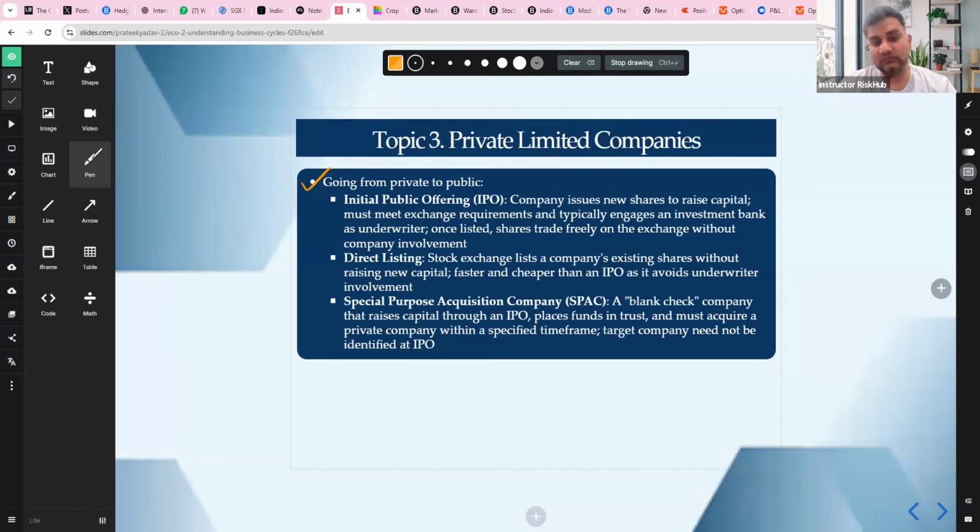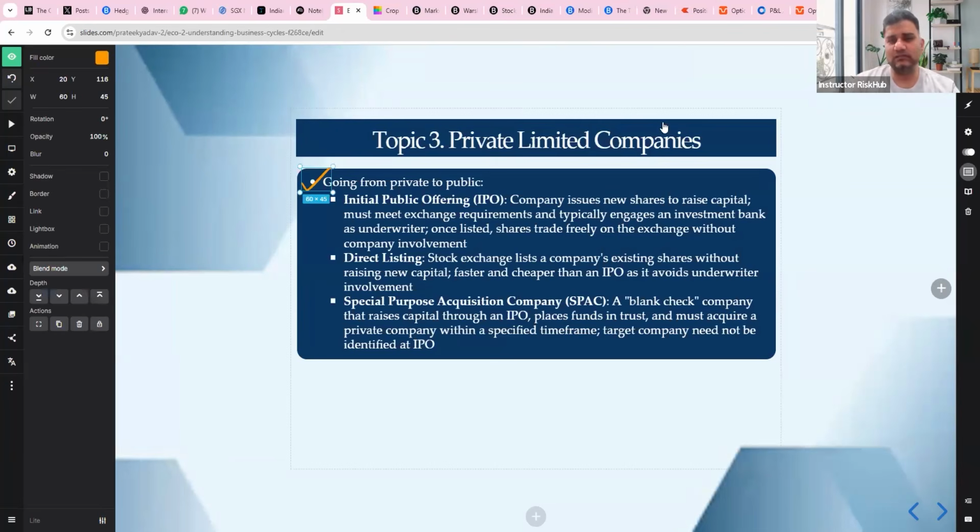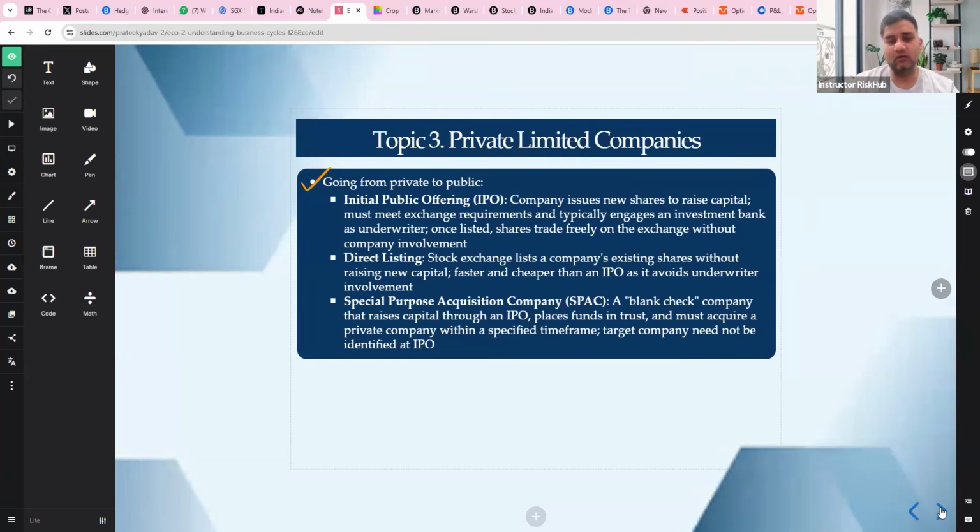Then we have SPAC. SPAC is a special purpose acquisition company. It's a blank check company. It raises money via an IPO and puts the money in trust. It must acquire a private company within a fixed time. The target company is not known at the IPO. So overall, you must understand that it is a faster route to a public market, but there is a lot of complication here. It's a blank check company raising capital through an IPO, placing funds in trust, and it must acquire a private company within a specific time frame. All right, so this is what it is. Very simple and very straightforward. I hope everybody followed.